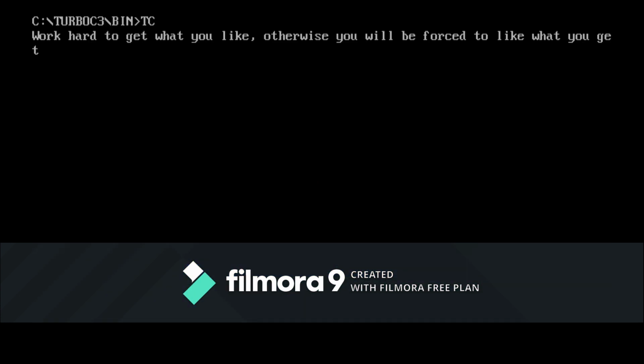Here you can see it in the command prompt window. We have: work hard to get what you like, otherwise you'll be forced to like what you get. So it is displaying.